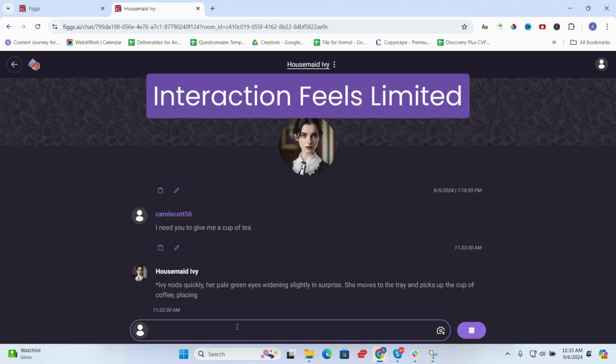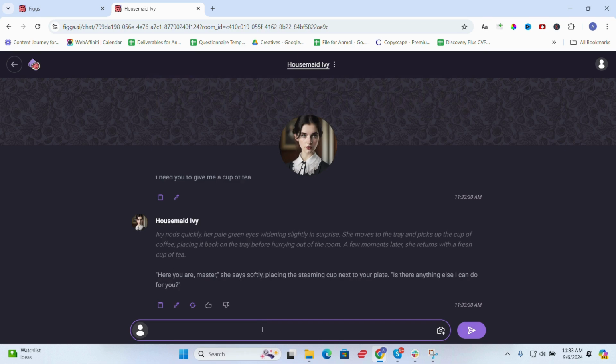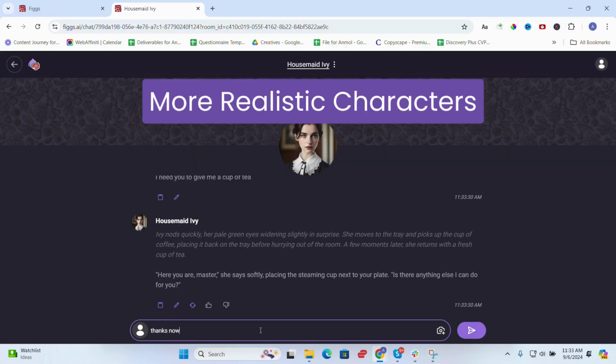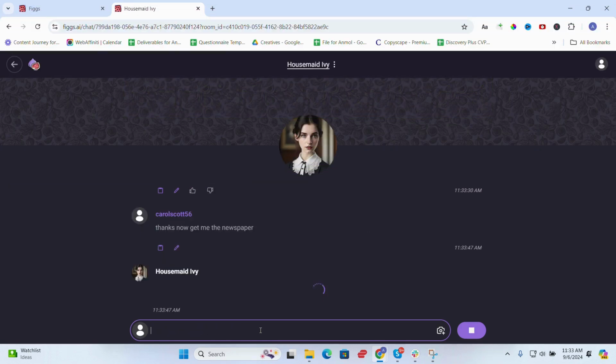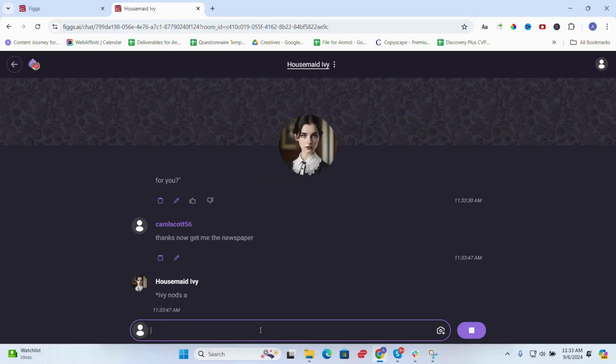Interaction with Figs can feel limited as the AI struggles to understand real-time conversations. The characters could also be more realistic, and the app's interface needs to be simplified for better user experience. Right now, it can be a bit confusing for new users.